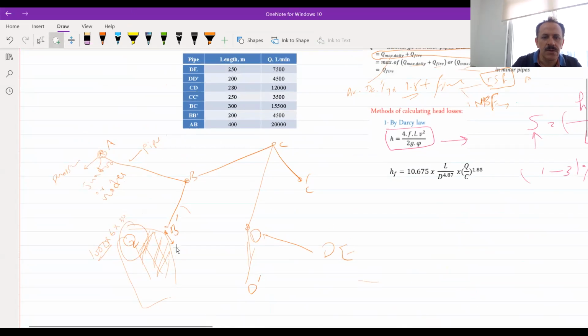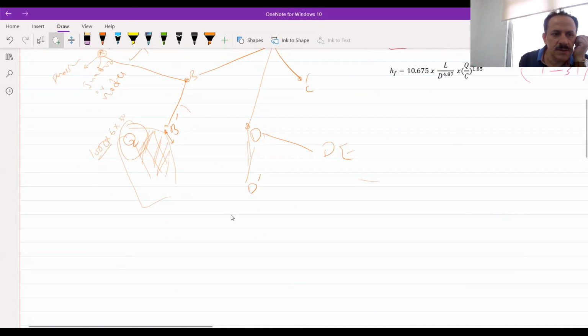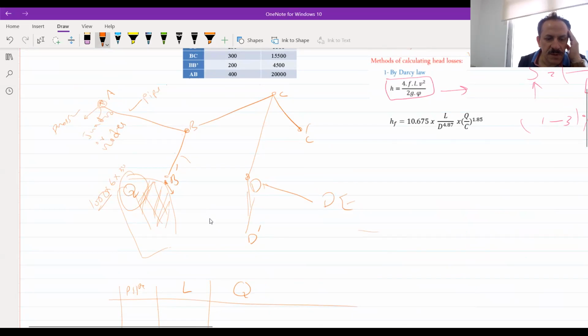First of all, I will draw a table. This is the table. I will say pipe, length, Q. First of all, what will be the pipe? First pipe is A to B, right?